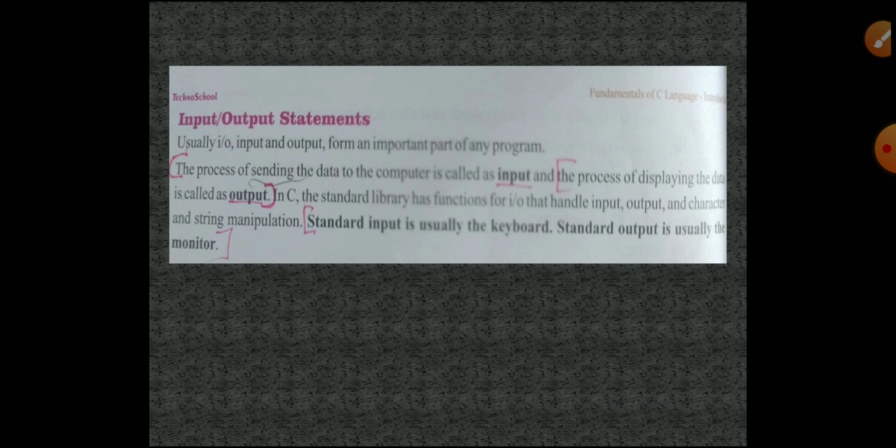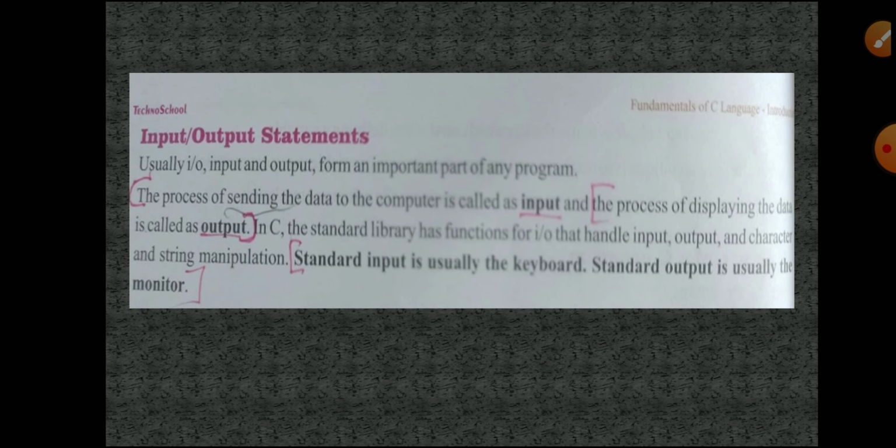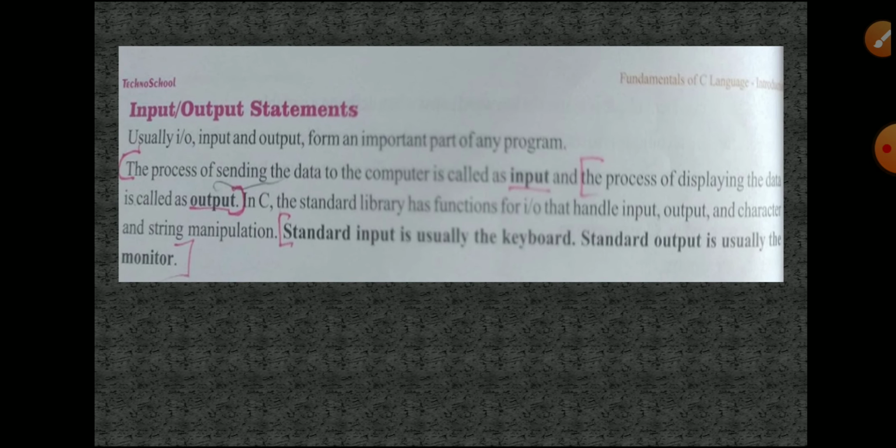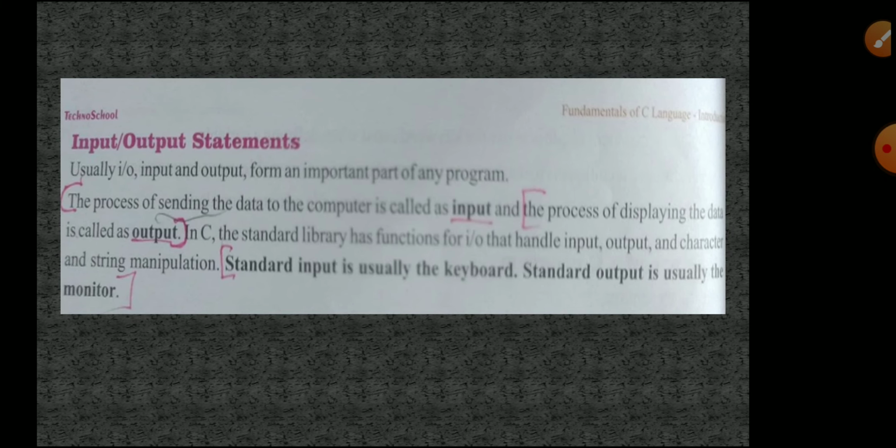Next, input output statements. Input means what, output means what. Whenever we send data to the computer, that is called input. Listen clearly. Input means we give an instruction to the computer.